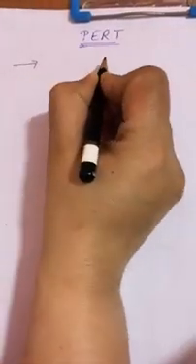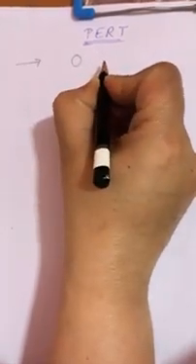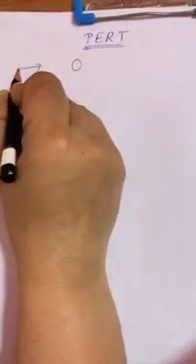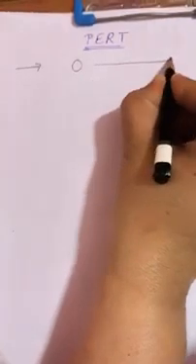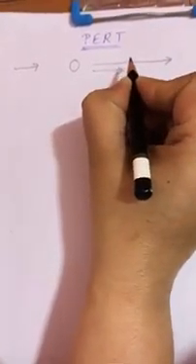In a network diagram, arrow represents activities, circle or node represents events, and the length of an arrow, whether it is small or short, has no significance in PERT network.